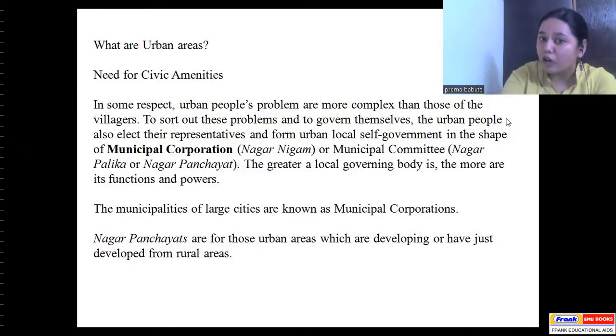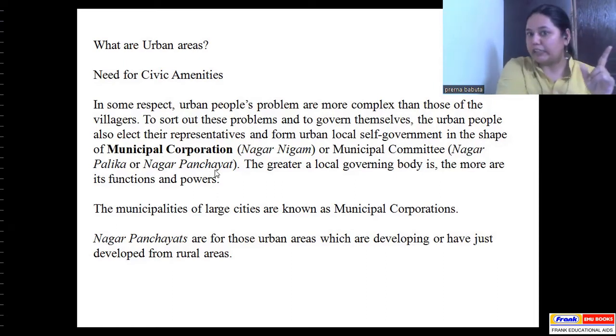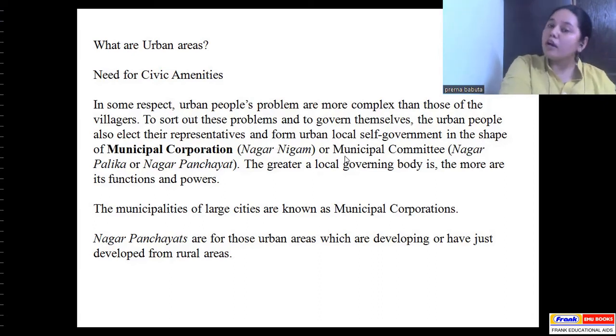So to sort out these problems and to govern themselves, the urban people also elect their representatives and form urban local self-government in the shape of a municipal corporation. So like you have Panchayati Raj in the villages, here you have the municipal corporation, which in Hindi is called Nagar Nigam, or a municipal committee, which is known as Nagar Palika or Nagar Panchayat. So that is Gram Panchayat, this is Nagar Panchayat.